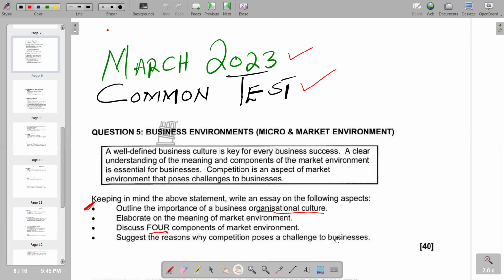Remember, when there's competition, the business has to engage in marketing strategies whereby they have to advertise their products so that they can win customers. In that process, they are going to incur marketing costs, which are going to have a negative effect on the profits that they make. So that becomes a challenge in terms of reduction in profits. Basically, that's one of the challenges that can be faced from competition.